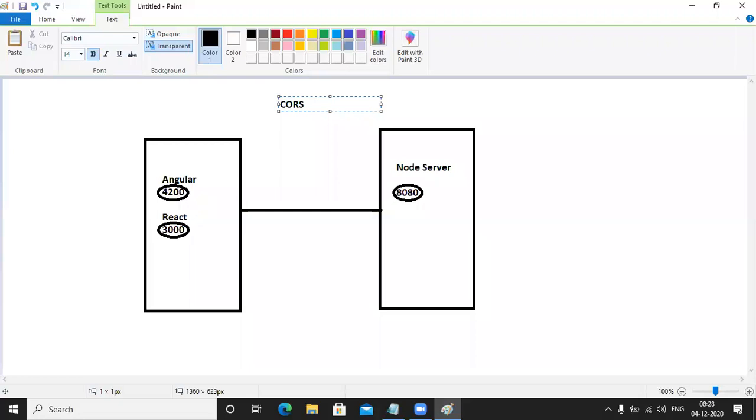Which error? The CORS error. Java people, have you already heard about the CORS error? Why is the CORS error raised? If you forget to enable communication between different ports, the frontend cannot communicate with the backend. We need to handle this error.